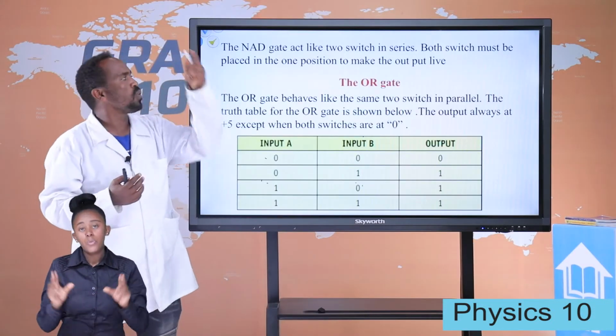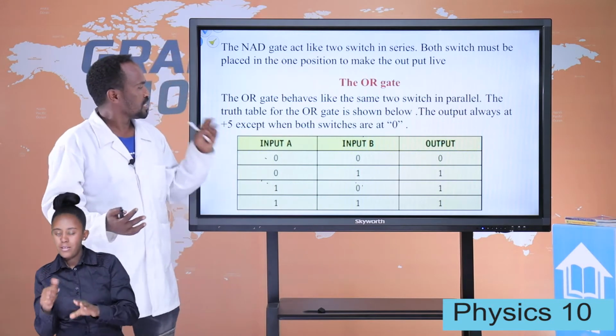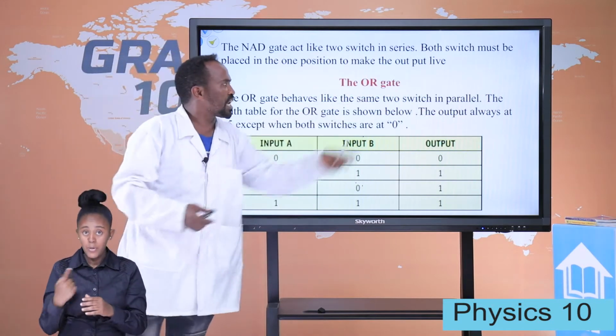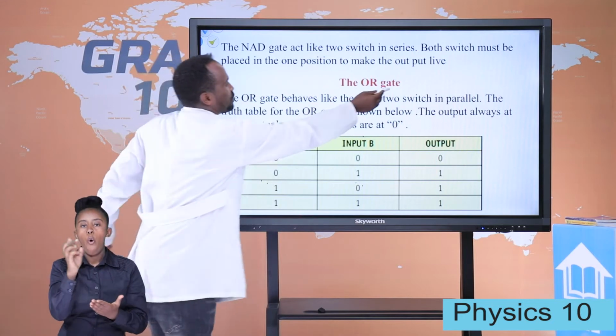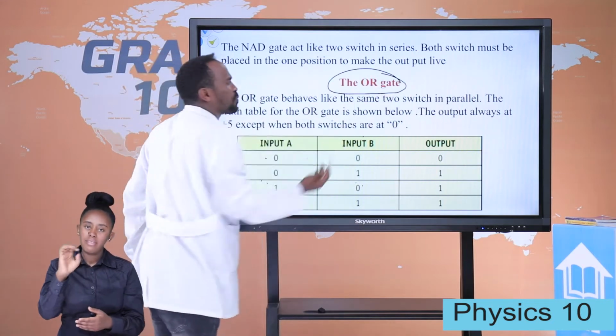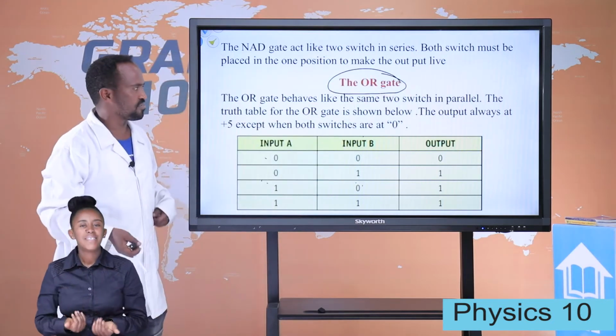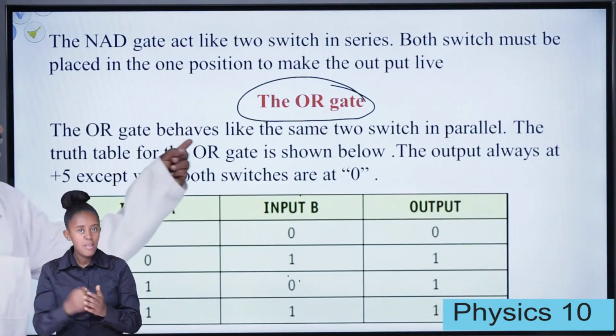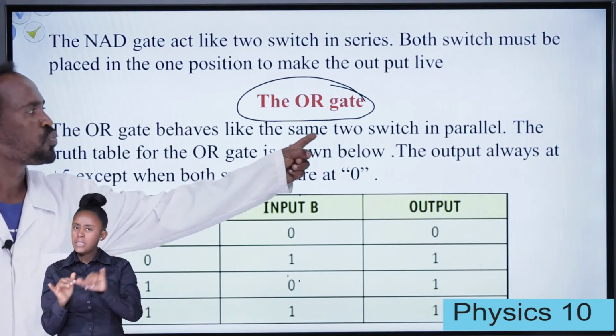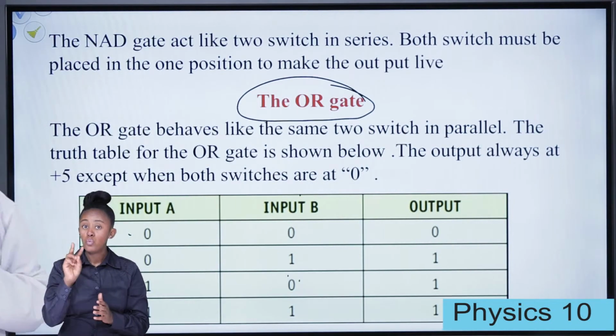When no switch is open, there is no light. And then we see the OR gates. What's the property of the OR gate? The OR gate behaves like two switches in parallel.